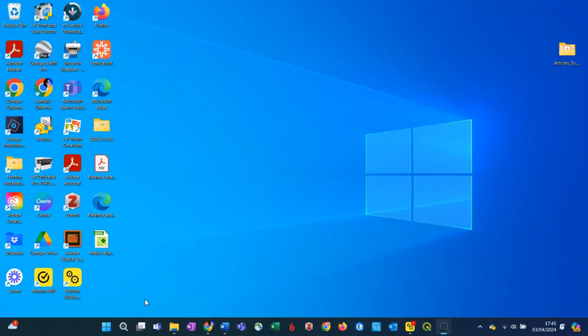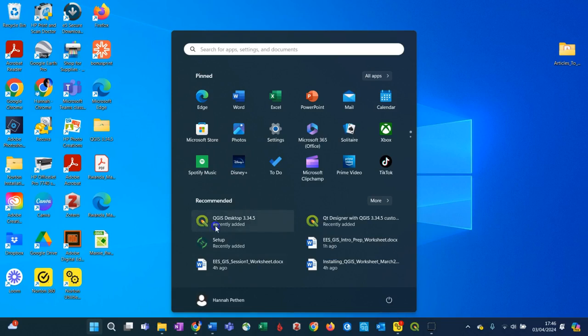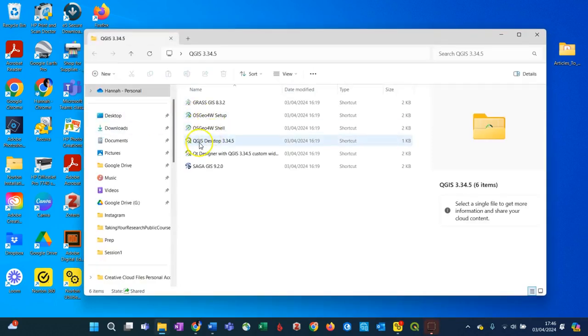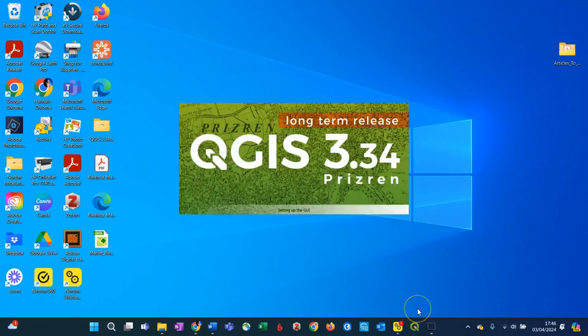In this task, we are going to start familiarising ourselves with QGIS and setting up our Quantum GIS project. The first thing you need to do is navigate to wherever you have your Quantum GIS program on your computer. You can see I have mine stored on the taskbar down here, but you may also be able to access it from your Start menu or from a folder on your desktop like this. And don't forget that it's the QGIS desktop you need. Wherever your QGIS is, click on it and open it.